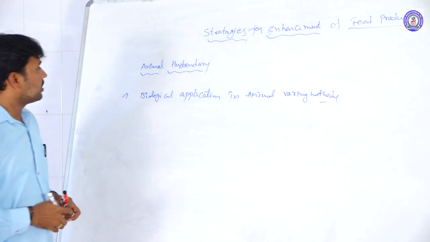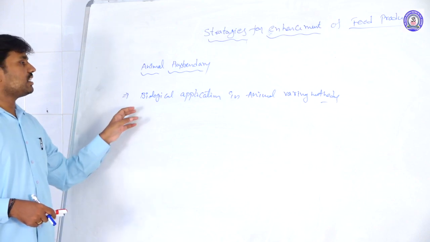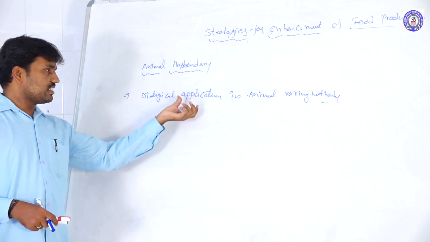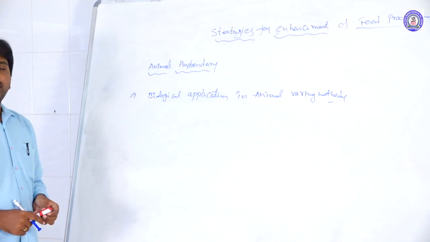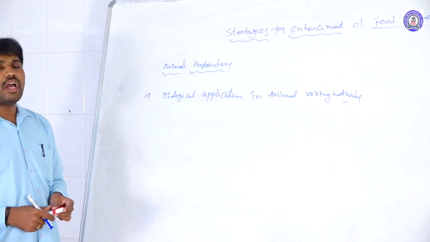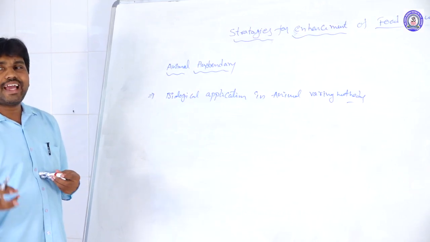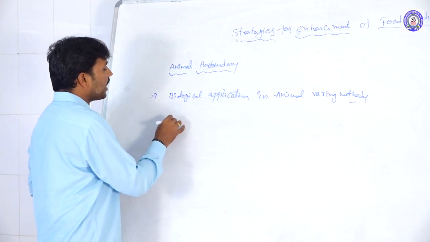So here it is nothing but the applying of the biological principle, the biological application, in animal rearing. Generally, in human civilization, along with human evolution, humans have used many animals.